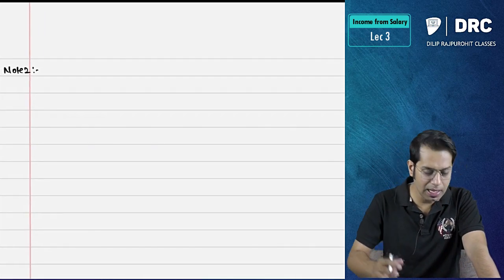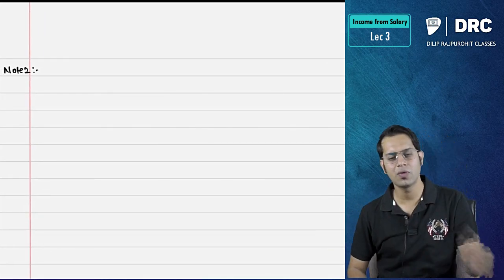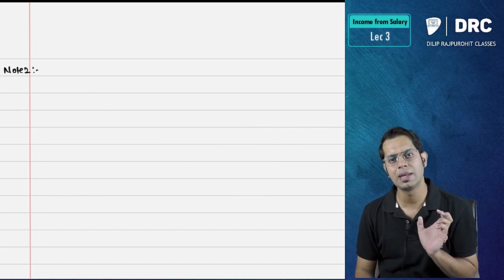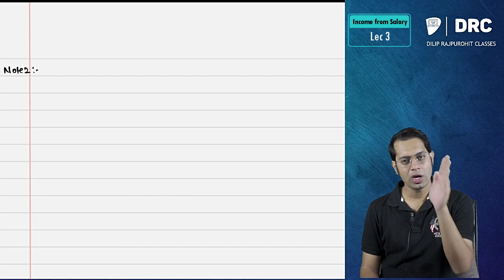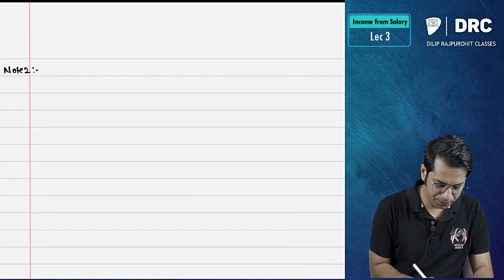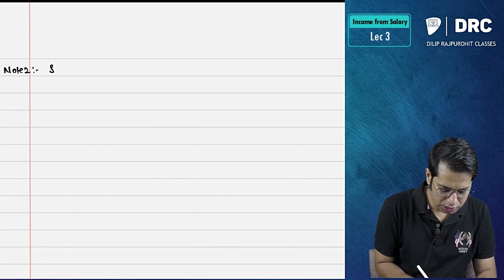Meaning what, sir? Meaning if he is working for more than one company, I will take only that limit of 20 lakh rupees. It is not that for every company I will take 20 lakh rupees. No. So I'll write a note. Statutory limit of 20 lakh.